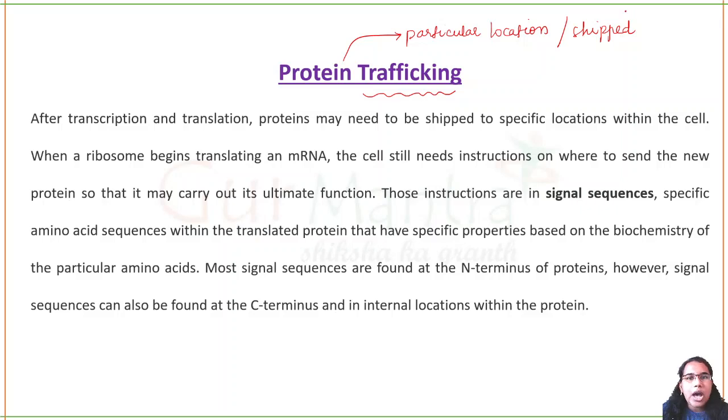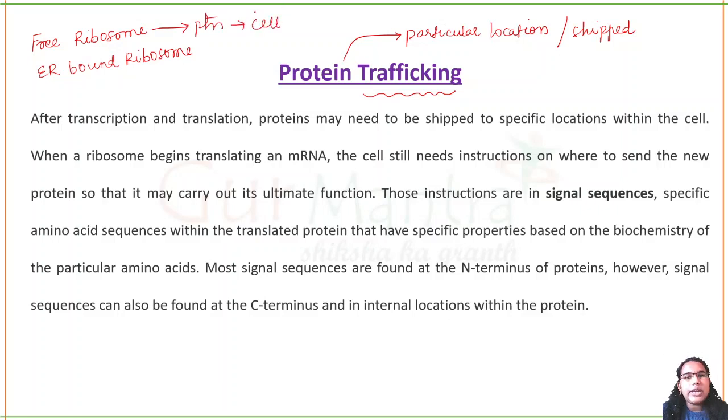The proteins are basically made by ribosomes. We have already studied during the cell organelle session that there are two types of ribosomes: one is the free ribosome, the other is the ER bound ribosome. Whatever protein the free ribosome synthesizes will be utilized inside the cell itself.